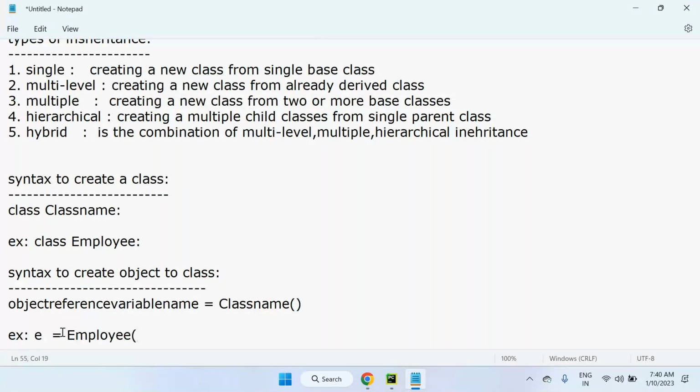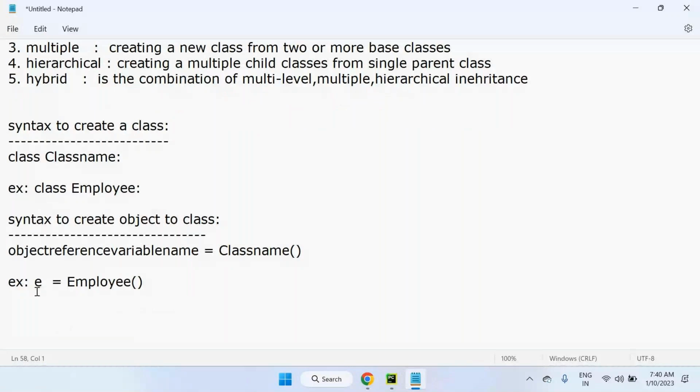That's it. So sir, why is this not an object? Yes, it's an object only. Okay, object reference variable. Why not object only? Yes, we can call it object, or object reference variable name also. It's not a problem. Why I'm saying object reference variable name is that the variable which is used to refer to an object is called an object reference variable. Got my point? So e is an object reference because it refers to an object only. So this variable is called an object reference variable, or else we can call it an object only.